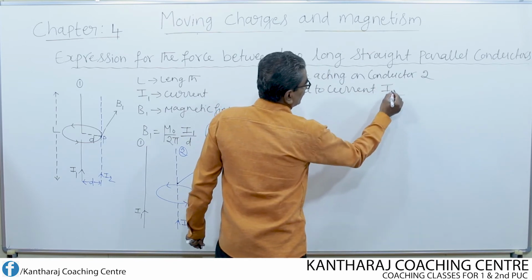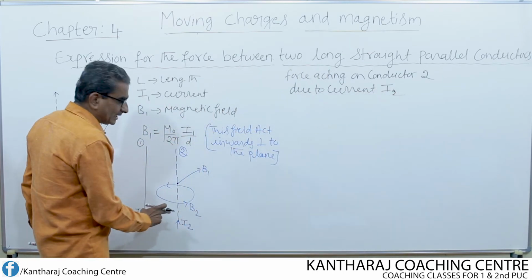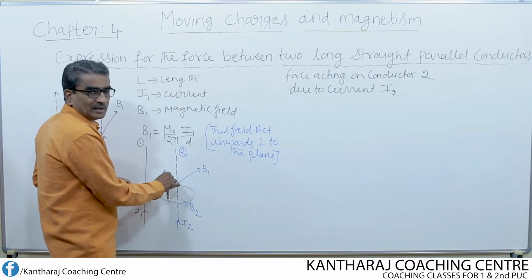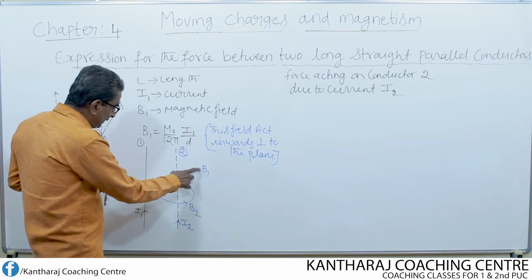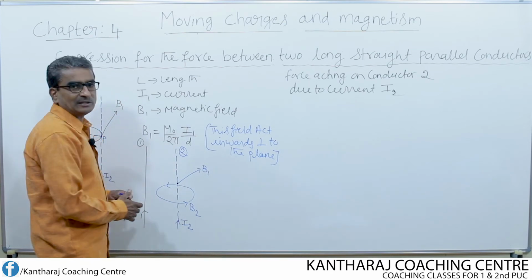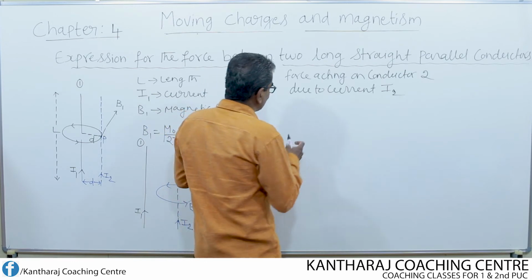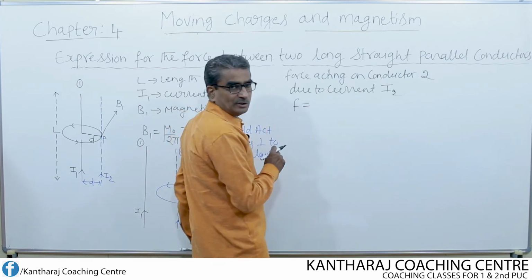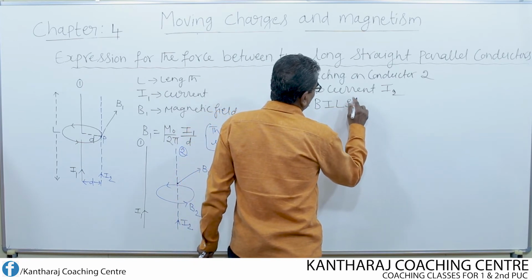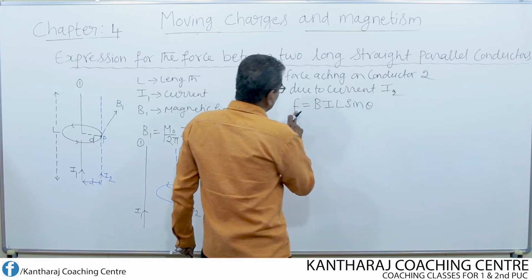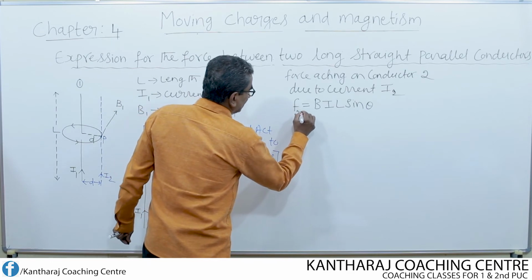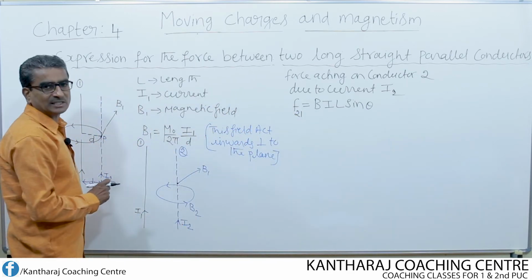I2. See, if you do not pass the current through the second conductor, no force will act on the second conductor. Second conductor, simply it rests in the magnetic field B1 of the first conductor. So it is only after passing the current, force acts on conductor 2. Now what is that force? It is given by F equal to BIL sin theta. Okay. F means what? Force acting on which conductor? Second conductor. Due to the current flowing through what? Current flowing through first conductor.